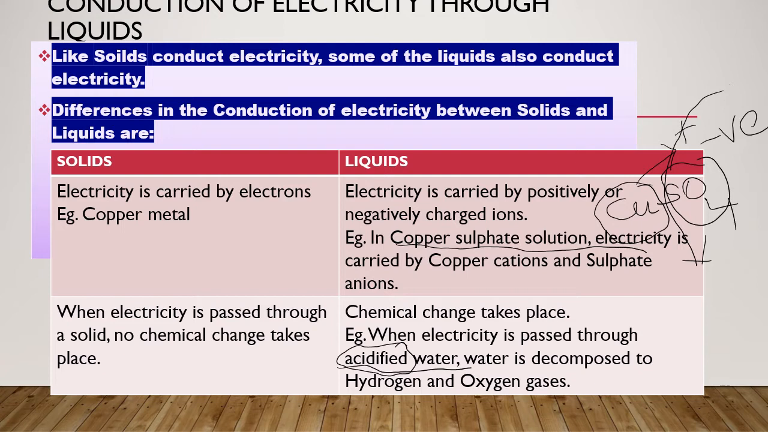Once electricity is passed through water molecules, what happens? Hydrogen and oxygen, these two atoms are separated. The first one gets a positive charge and the second one gets a negative charge. We'll move to the next slide now.